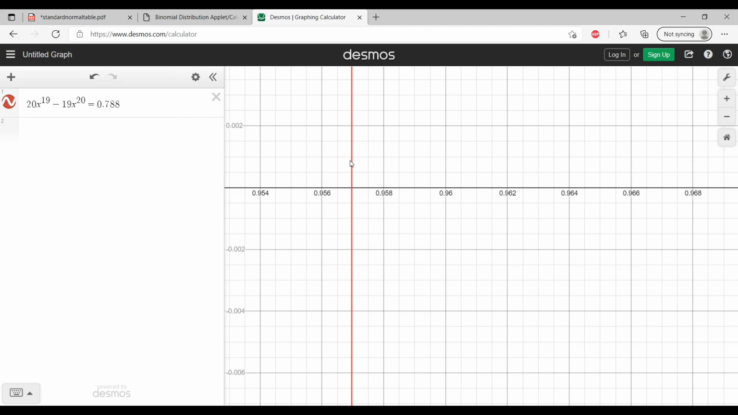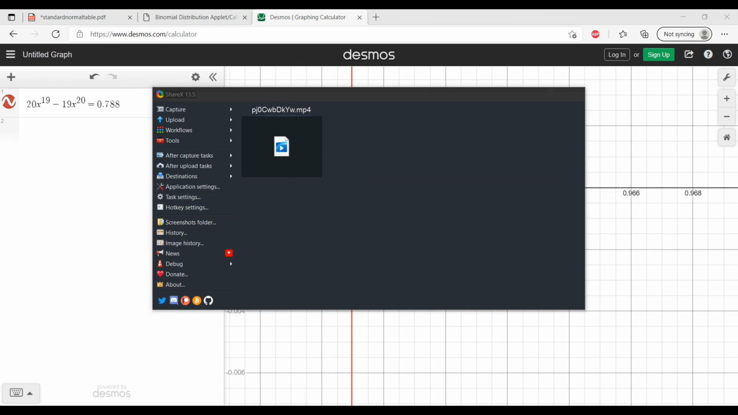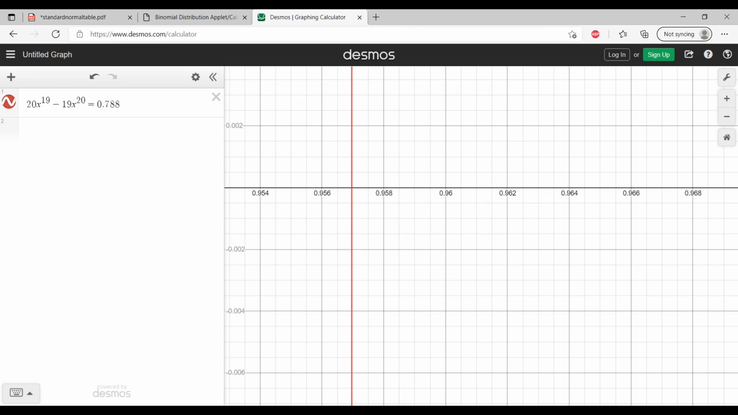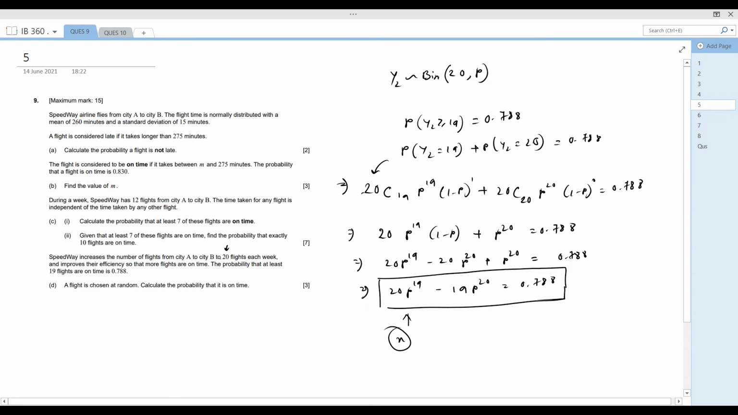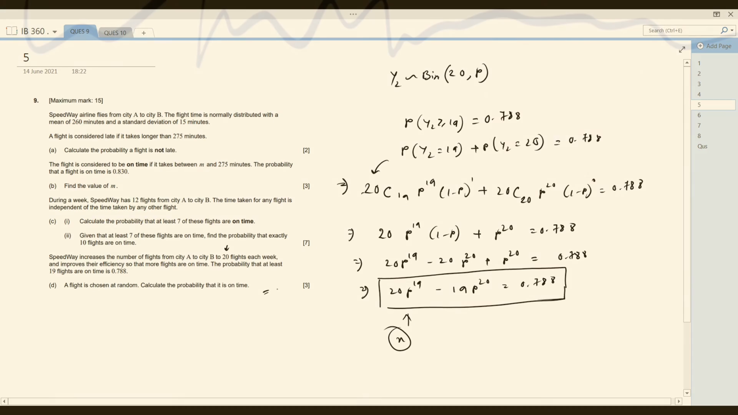So here question number 9 is solved. From this point you need to calculate from the calculator. I have shown the problem.